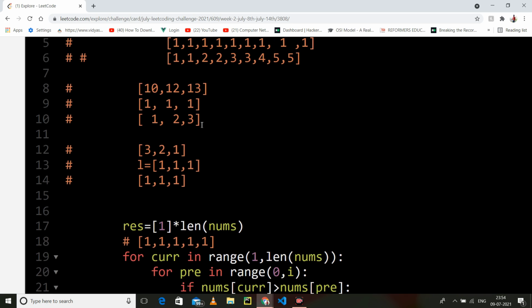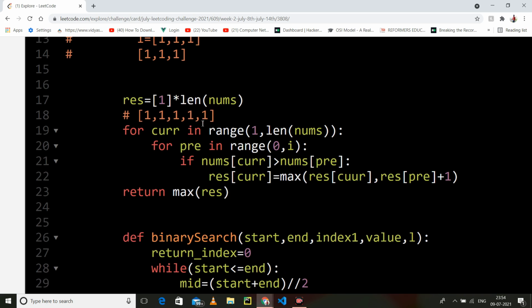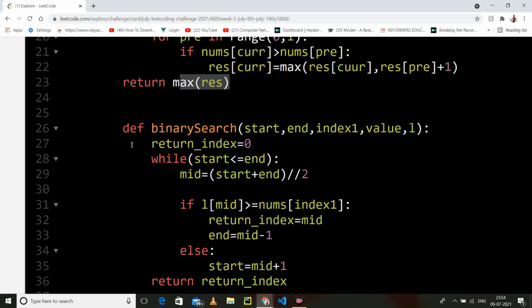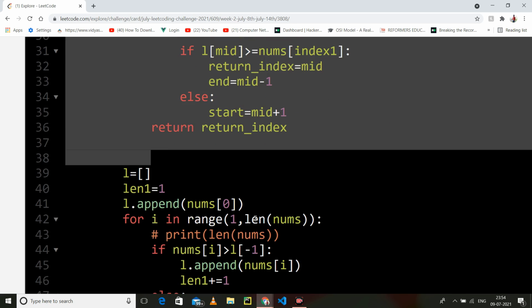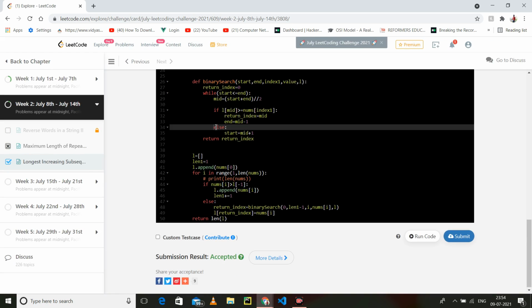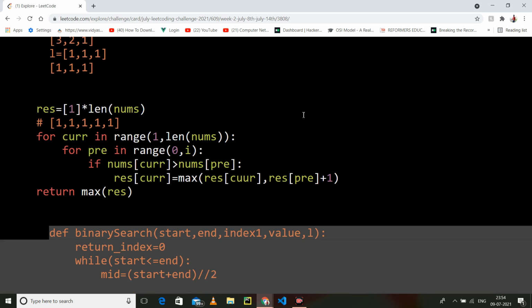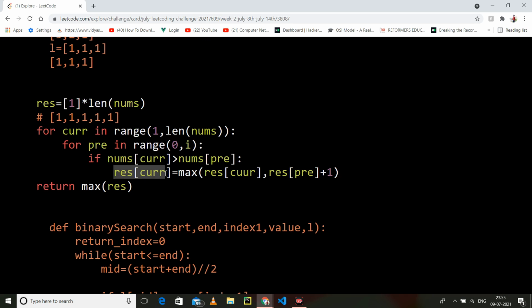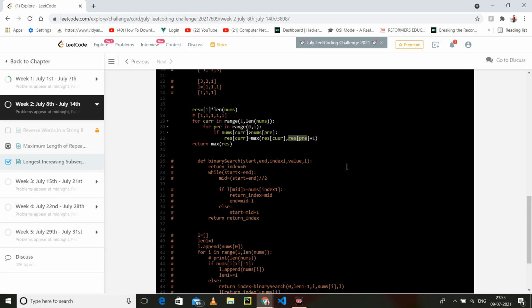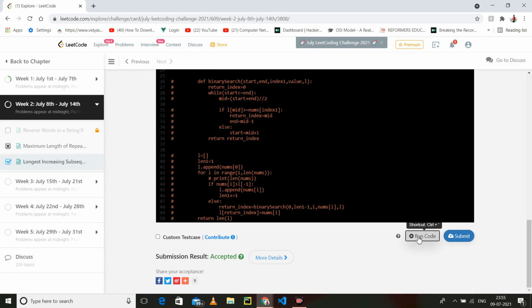Because I have to return the maximum element, that's why I take the max of it. Let me comment this out. So let's check one more time what I have done here. I have just changed the length. Okay, so it is correct, I think. Let's run it first.